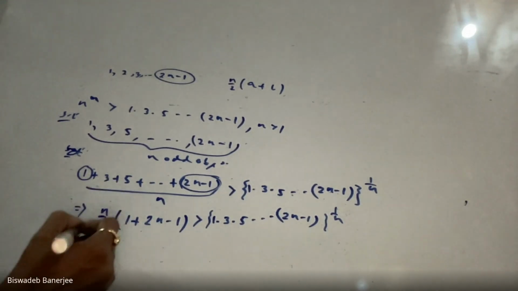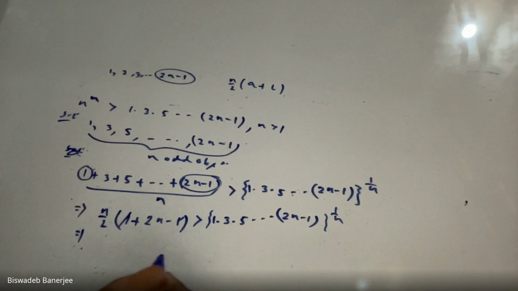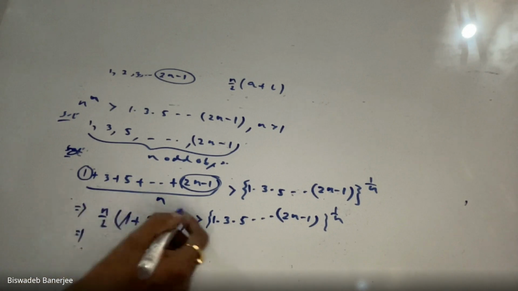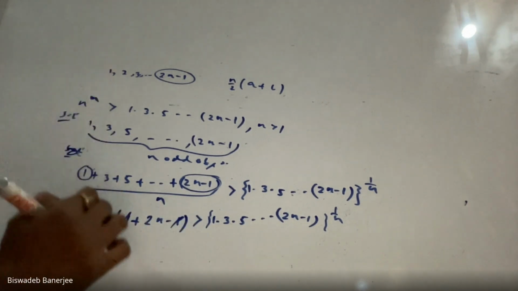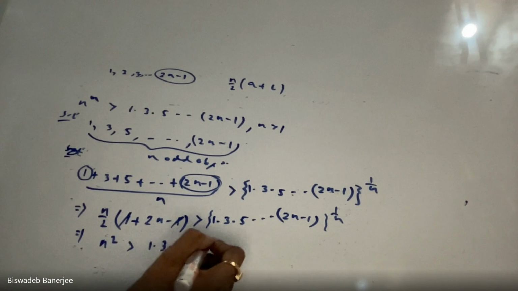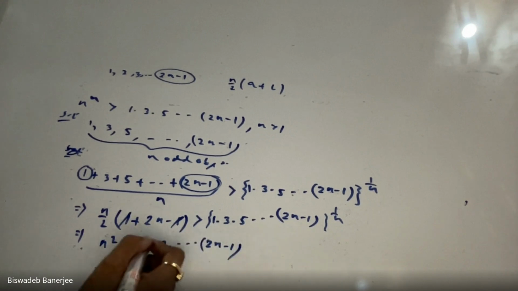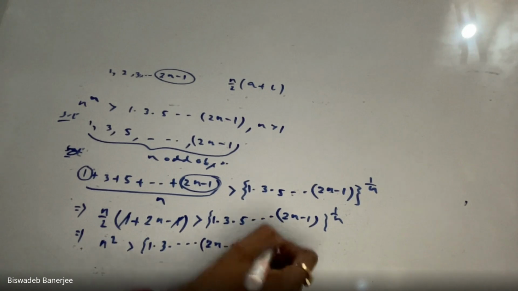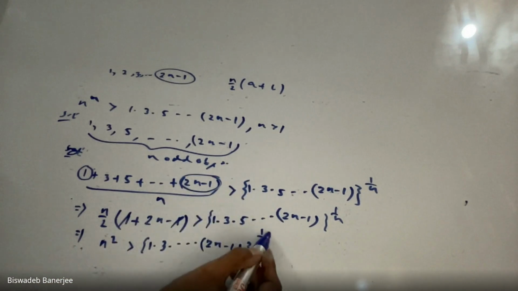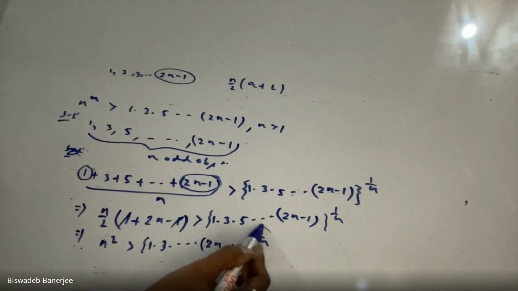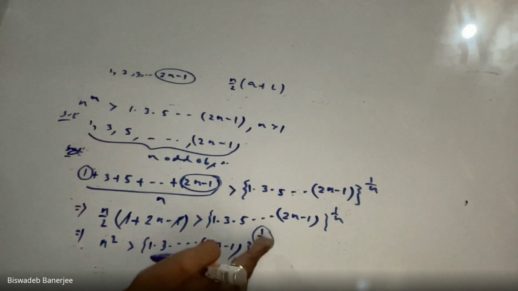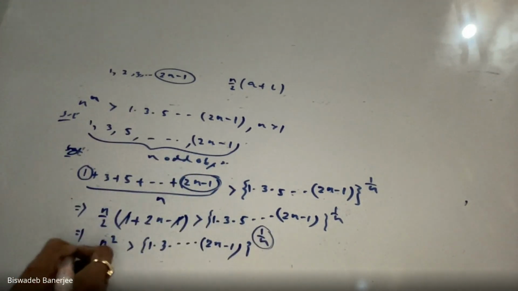Clear? Now if we calculate, 1 and 1 get cancelled, 2 and 2 also get cancelled. My left hand side is n squared, my right hand side is this. Now, change the power, interchange the power. Take the power from the right hand side to the left hand side.